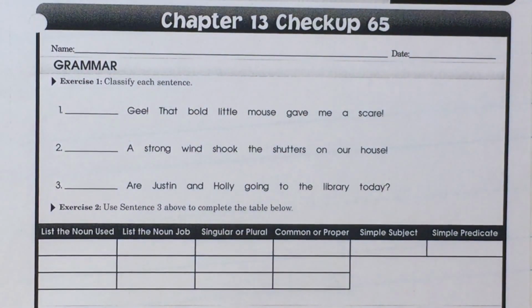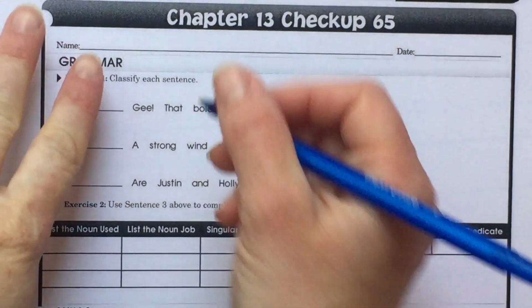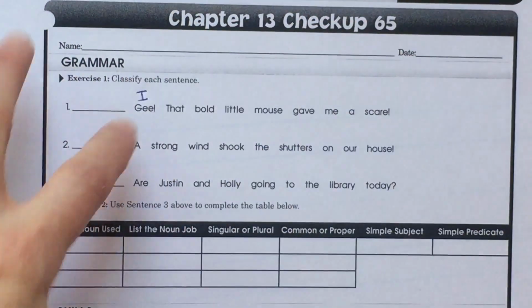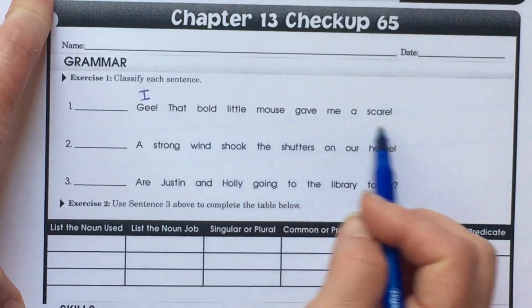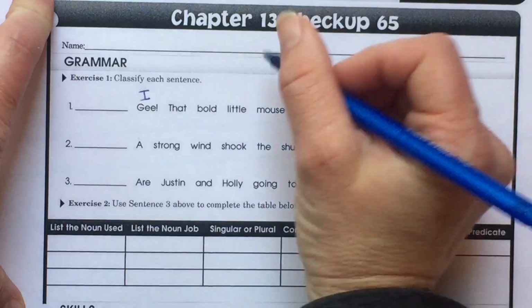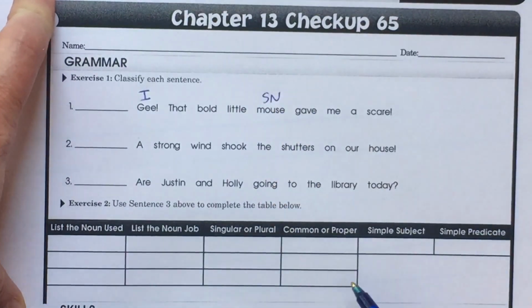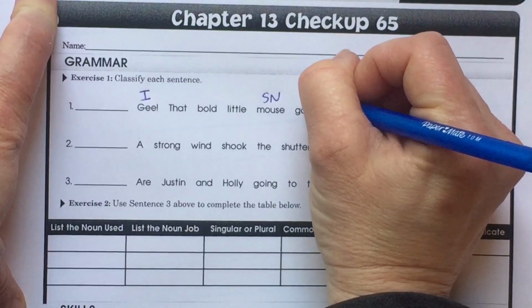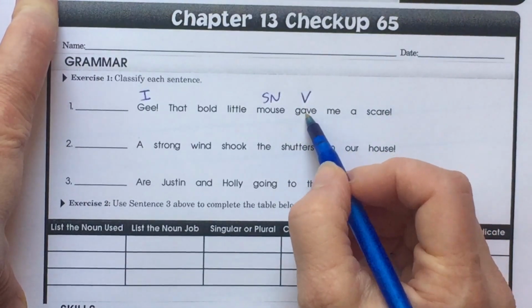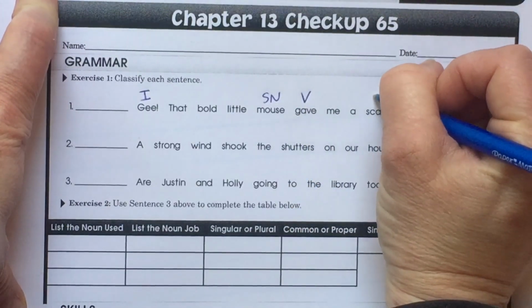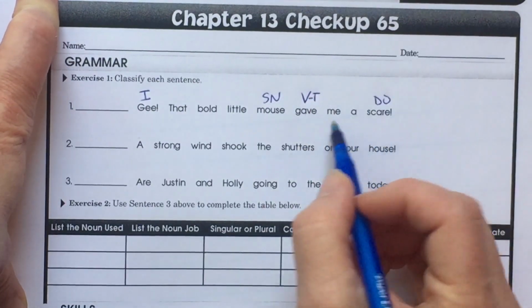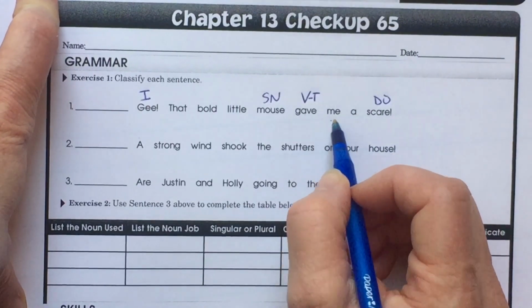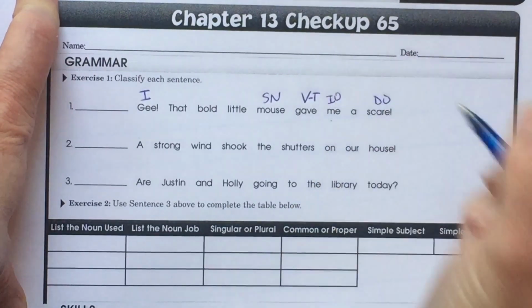All right. So, G, that bold little mouse gave me a scare. We know that G is an interjection. And then let's move on here. That bold little mouse gave me a scare. What gave me a scare? The mouse. Subject, noun. What is being said about mouse? Mouse gave. Verb. Gave what? A scare. Direct object. Go back to verb. Make it transitive. Gave a scare to whom? Me. That's our indirect object.